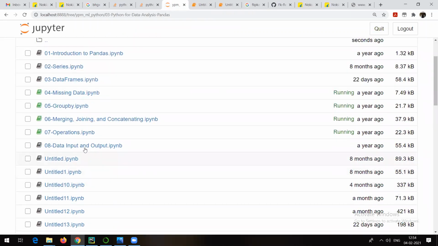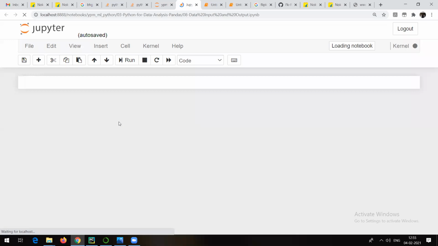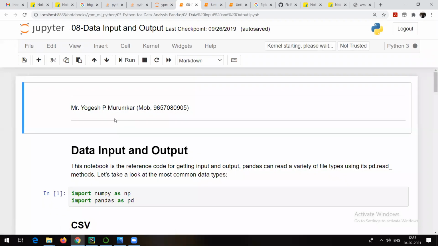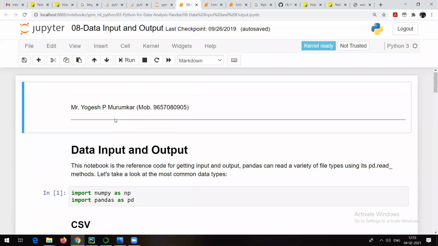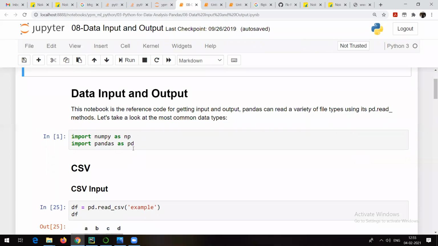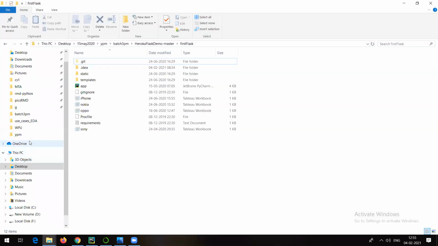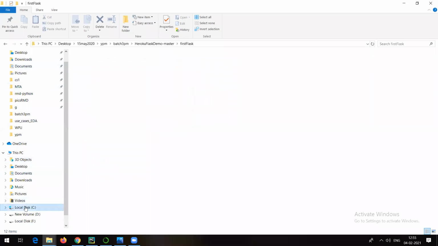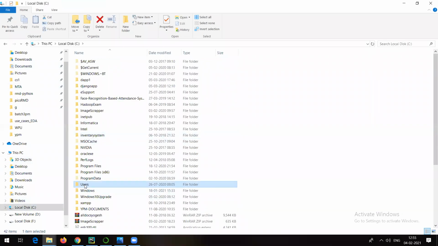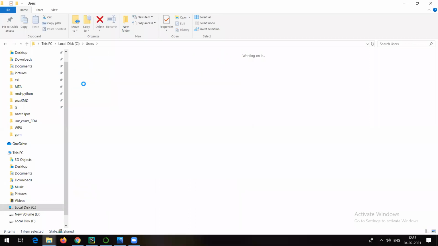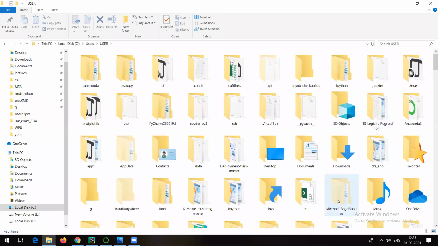It is not going to take more than 5 minutes. Data input and output. So how to fetch the data from an Excel file, or how to fetch the data from some CSV file. Let's try to talk about that. For that, let me show you the data which is available first. Here in my case, I will have to go to the location where the CSV file and Excel file are stored.